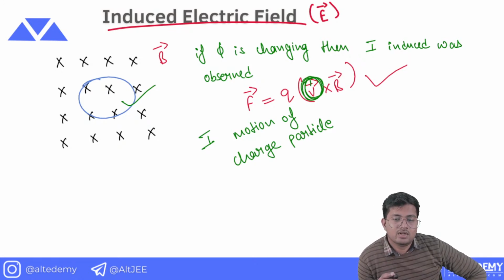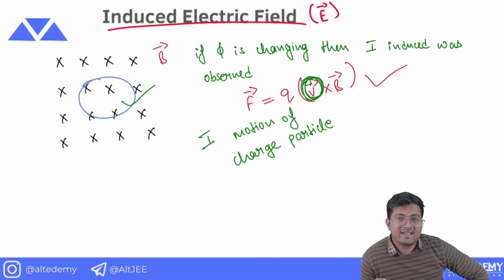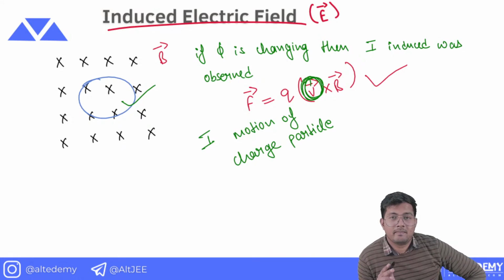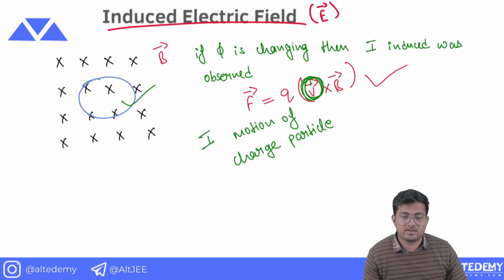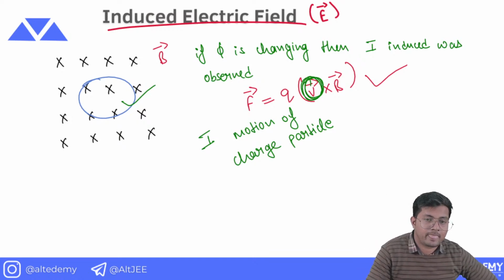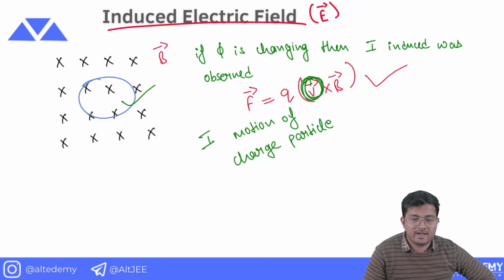It means that the magnetic field is not the reason due to which the charged particle is moving. So we must have some electric field, and that electric field is known as induced electric field. I hope I have made my point clear to all of you.